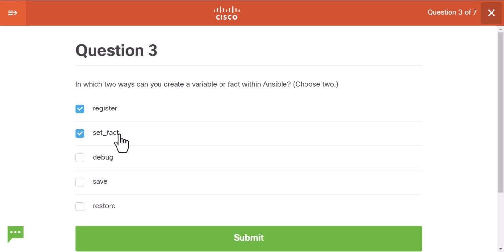But it doesn't take in the input from a module. It takes in input more explicitly, right? So from maybe another variable, or maybe from some expression which is based on some variables which were previously defined. Debug is a module which provides output, and save and restore, I haven't seen those.